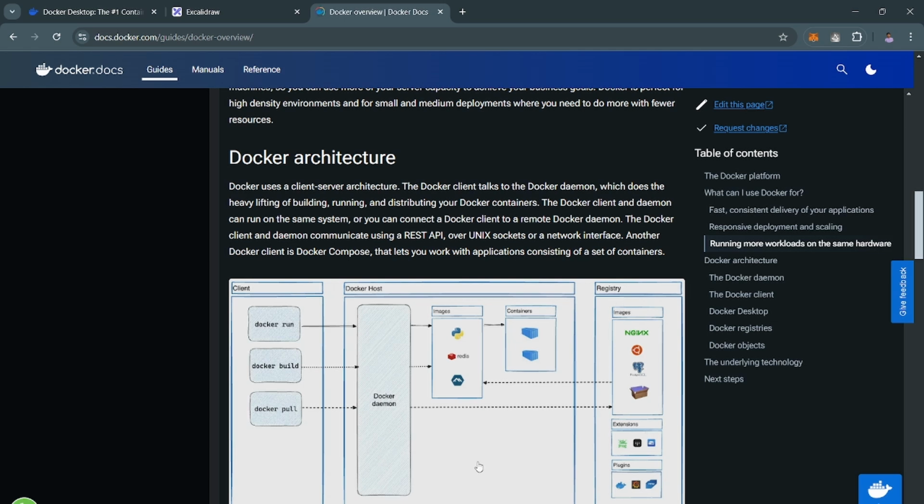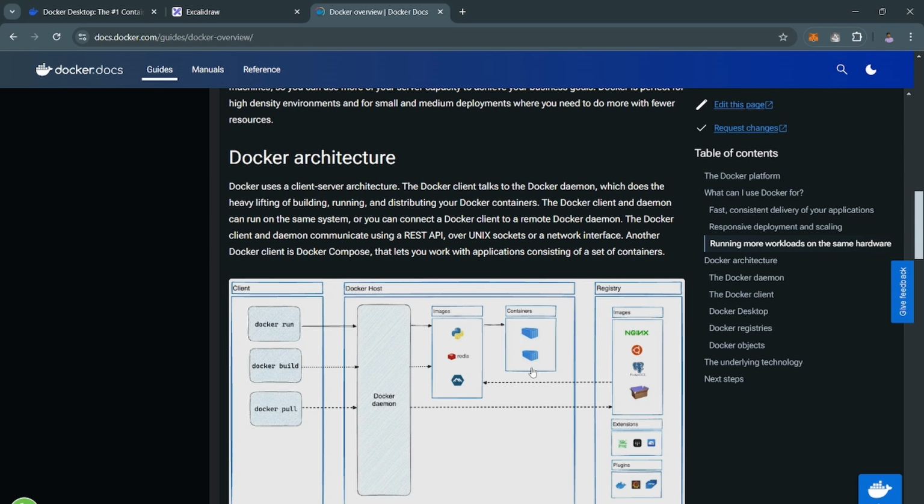If the Docker daemon doesn't find that image inside your Docker host, it will make a request to the Docker registry, and then the Docker registry will give that image to you, and then your image will get returned. And then you can make the docker run request again to your Docker daemon, and then the Docker daemon will run the image as a container, because we all know Docker images at runtime are called containers.